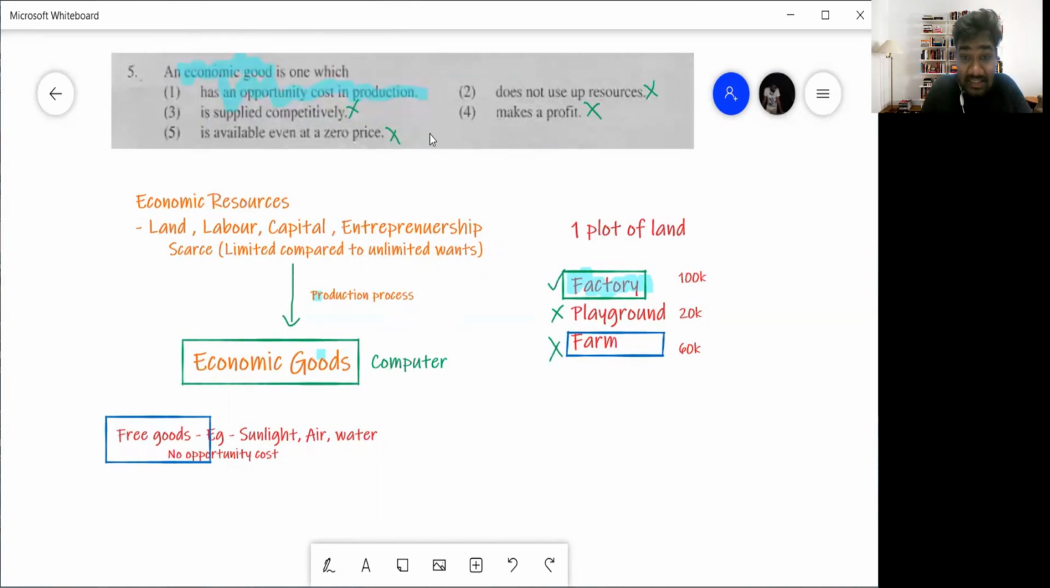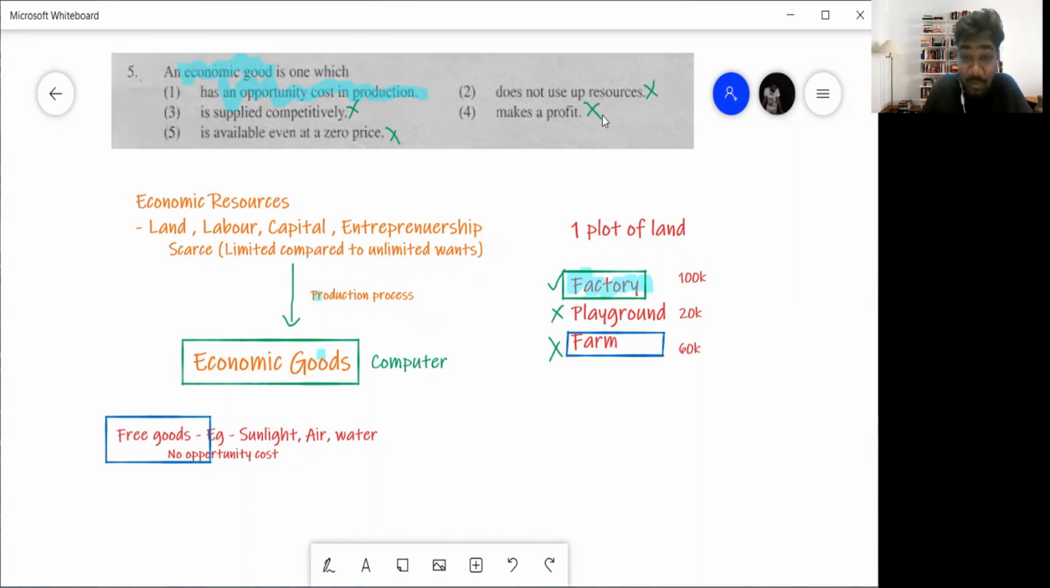Look at the other answers. Does not use up resources. That is wrong. An economic good uses economic resources. You need land, labor, capital, entrepreneurship. Then number two is supplied competitively, right? So supplied competitively, that does not always have to happen. Now we are looking at the proper meaning of an economic good. Supplied competitively means there is competition. For example, there can be economic goods with no competition also. That is no problem like that, right?